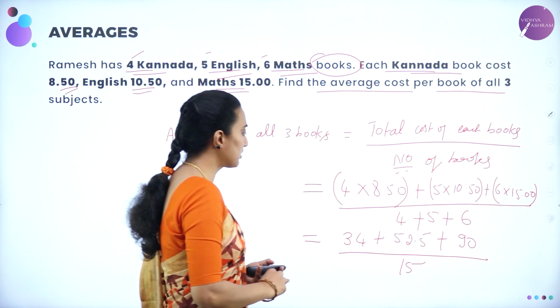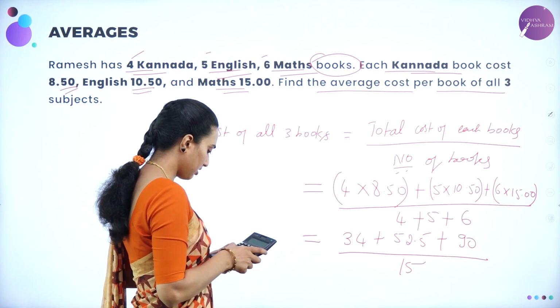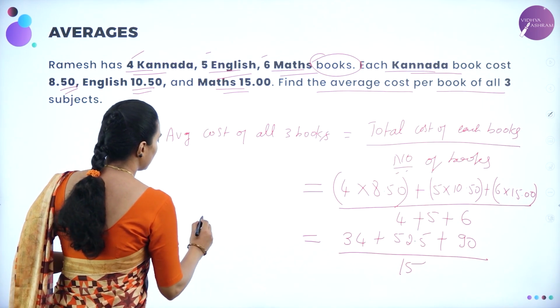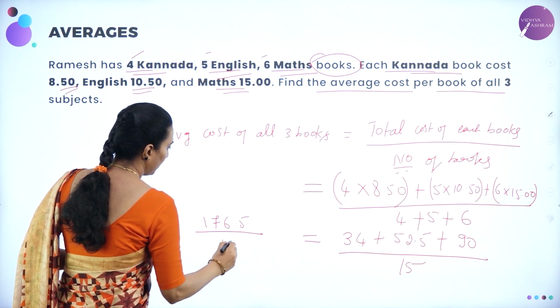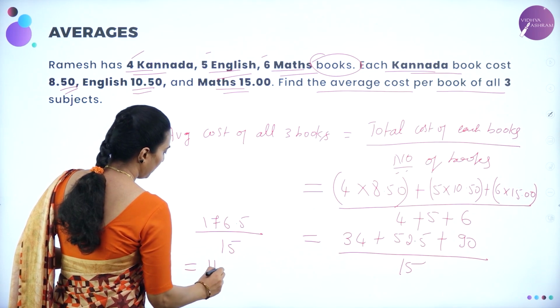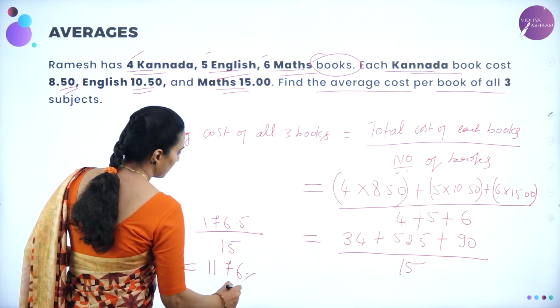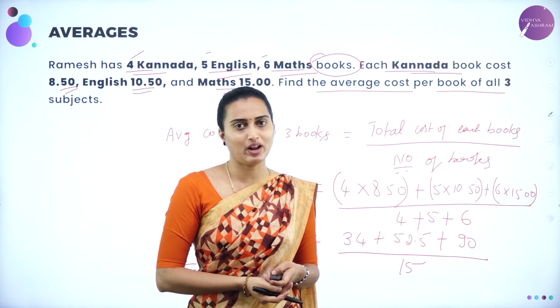Let us add this. 176.5 divided by 15 will be equal to 11.76. This will be the average of all 3 books, right?